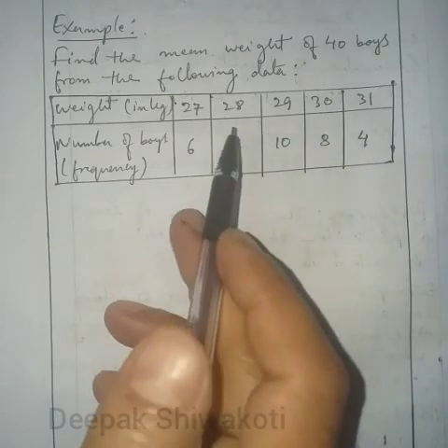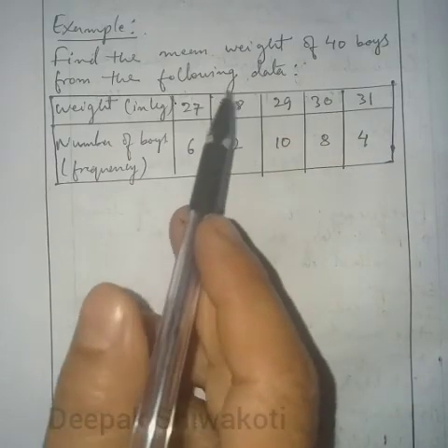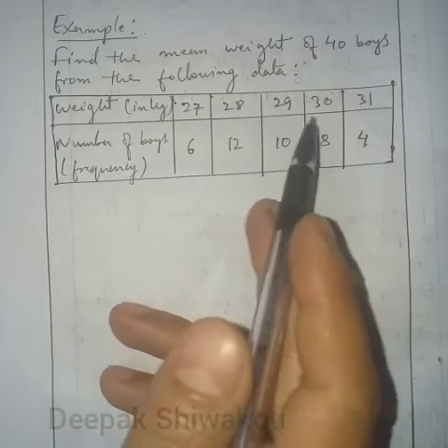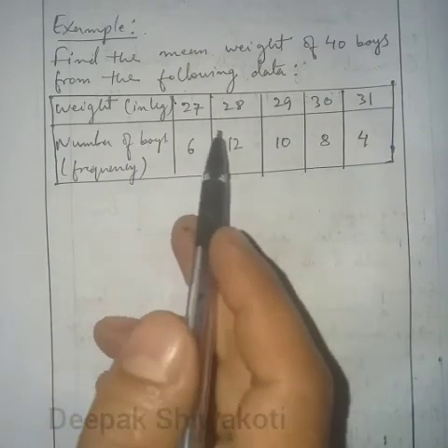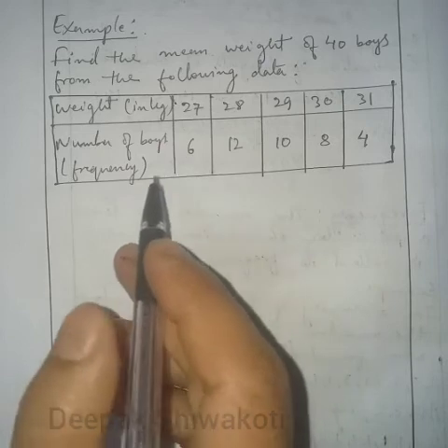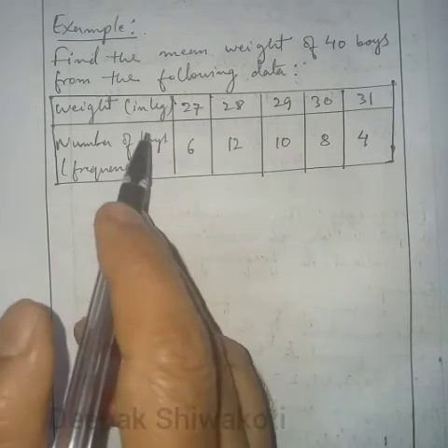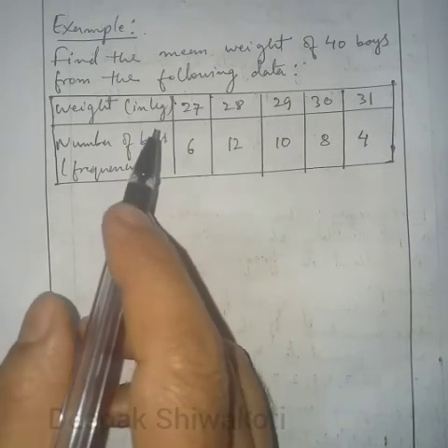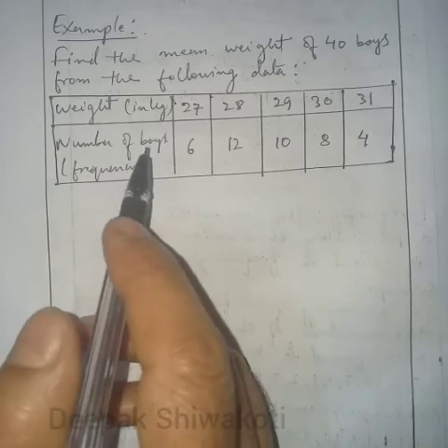So we have to find the mean weight. This information is given in tabulated form, so we have to use the formula that we have just discussed, summation fi xi divided by summation fi.